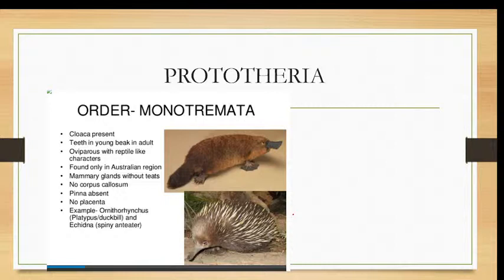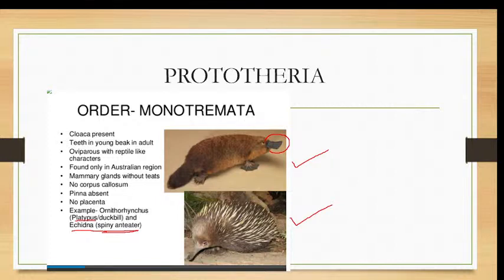They are the primitive organisms. They are the primitive egg-laying mammals, and they possess both reptilian and mammalian characters. That is the important significance of Prototheria. Prototheria have both reptilian and mammalian characters. And this is Echidna. The common examples are Echidna or the spiny anteater, and Platypus or Ornithorhynchus or duck-billed platypus. The beak is that of a duck. That's why it's called a duck-billed platypus. These two are the common examples of class Mammalia.